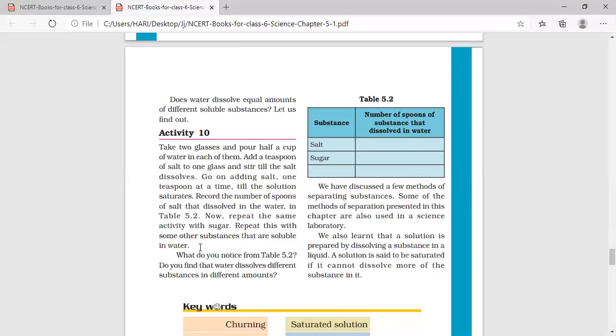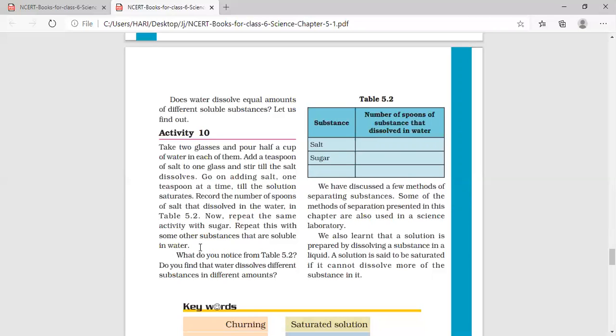In that also you have taken an equal amount of water as in the first glass. Now in the second glass, instead of salt, you are going to add sugar. You go on adding the sugar and also count how many spoons of sugar you are adding. After adding each spoon of sugar, you have to stir it well. Then only it will dissolve in the water.